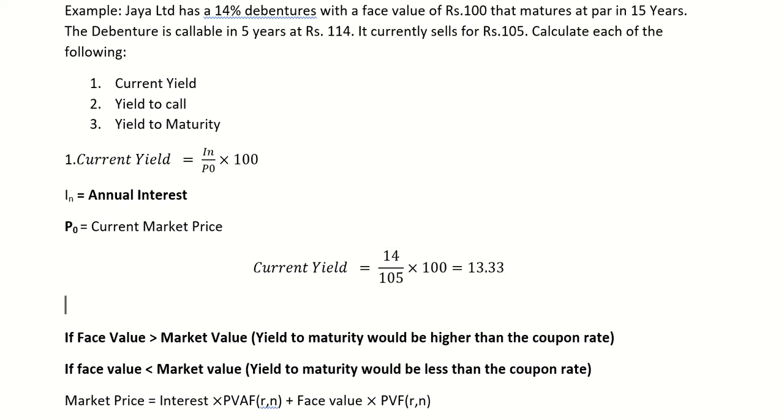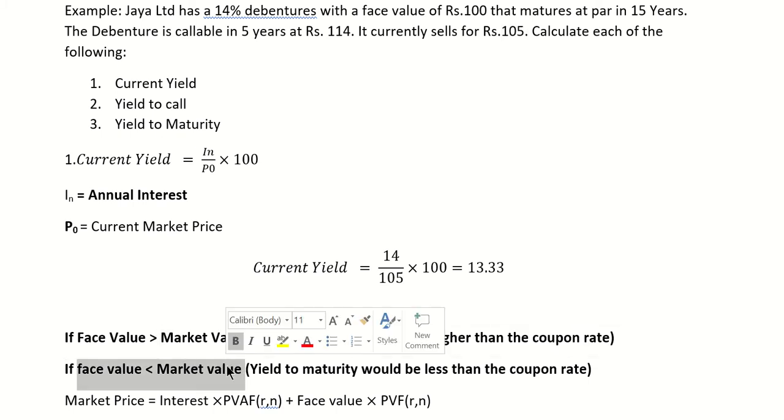As we have discussed earlier also, if the face value is greater than market value, yield to maturity would be higher than the coupon rate. See, here the face value is 100 and the market value is 105, right? It means the face value is less than the market value.